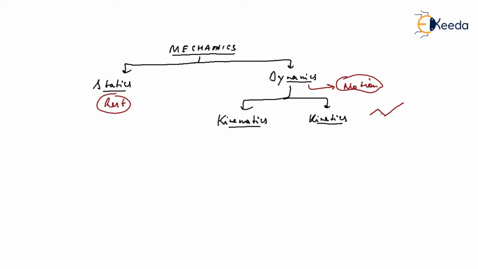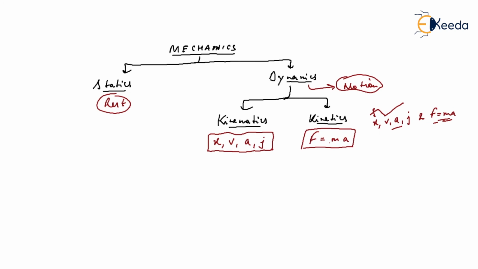I told you that in JCB parts, displacement, velocity, acceleration and jerk will be there, and the second thing is forces will be there, how these links are moving due to these forces. So the geometrical point of view we will study under kinematics. Means in kinematics we will study displacement, velocity, acceleration and jerk. And the forces that cause motion can be neglected under kinematics. These forces will come under kinetics. We will study these forces under kinetics.